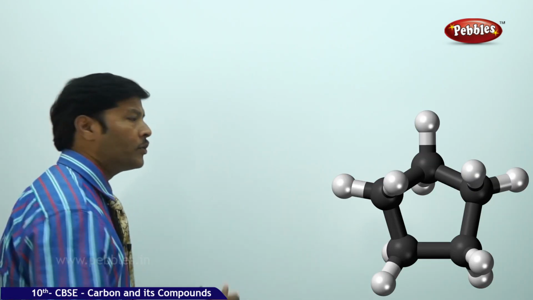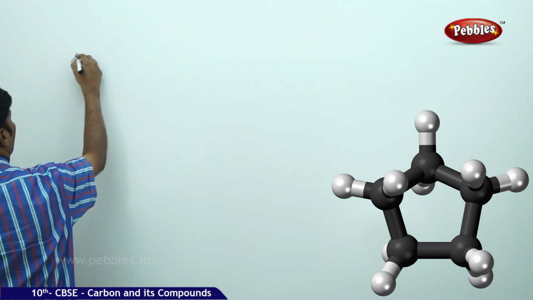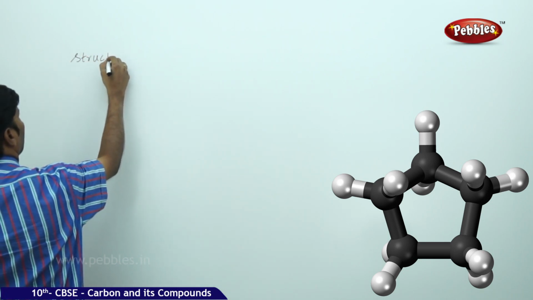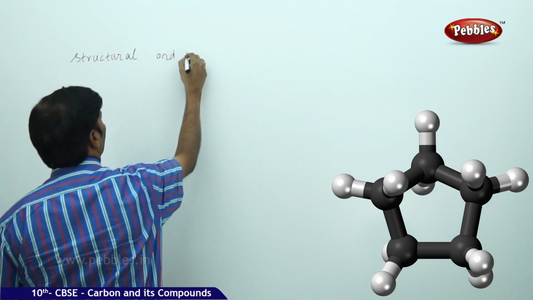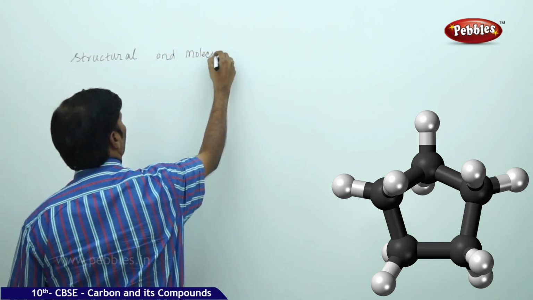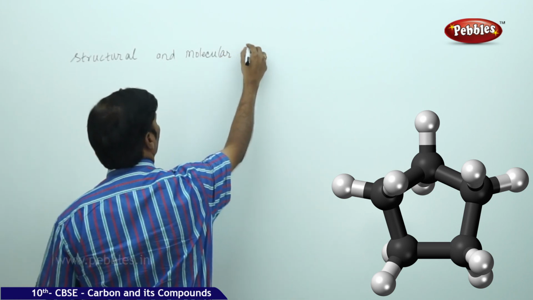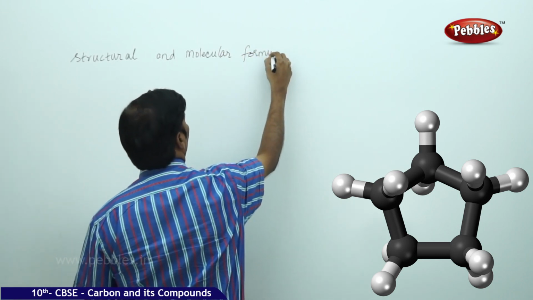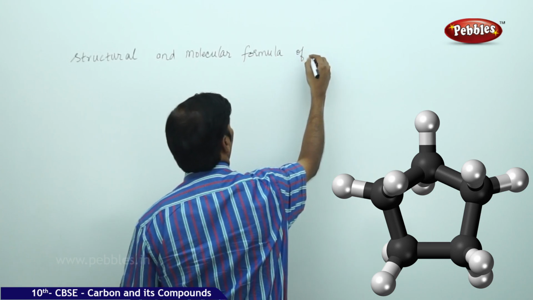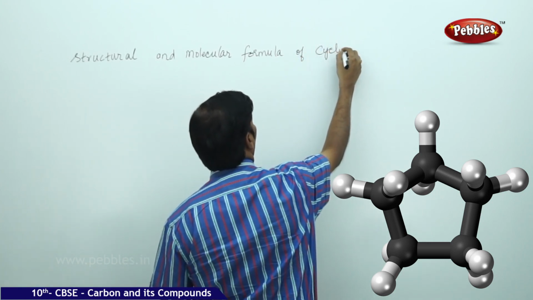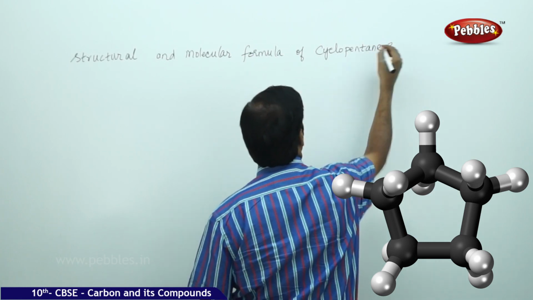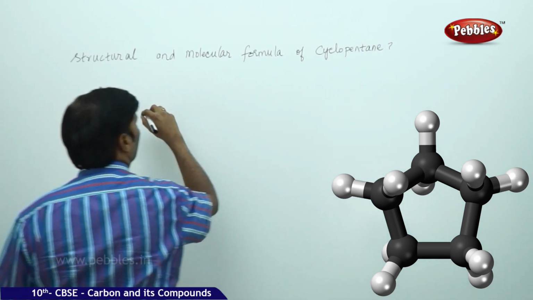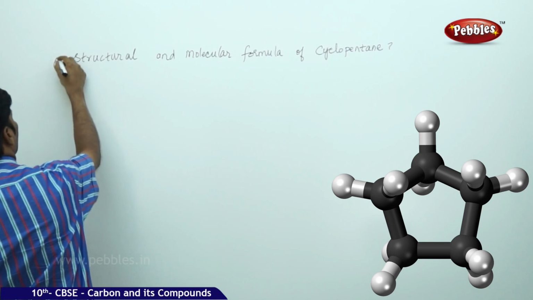So the next part of the question is the structural and molecular formula of cyclopentane.